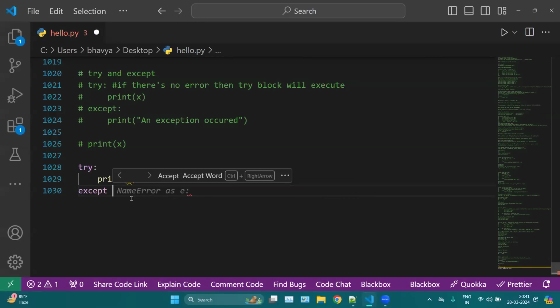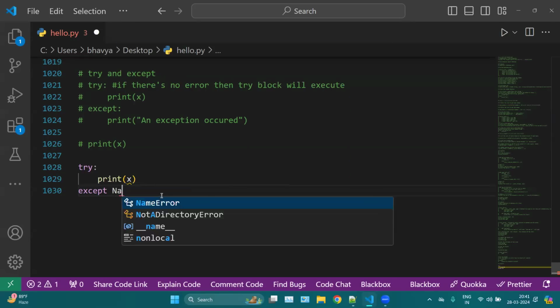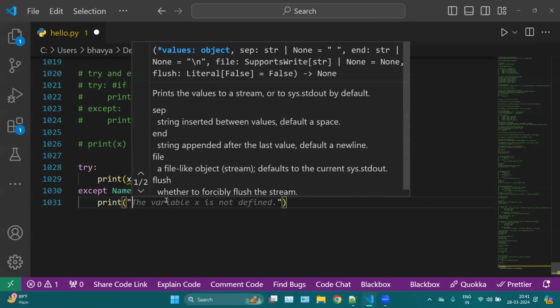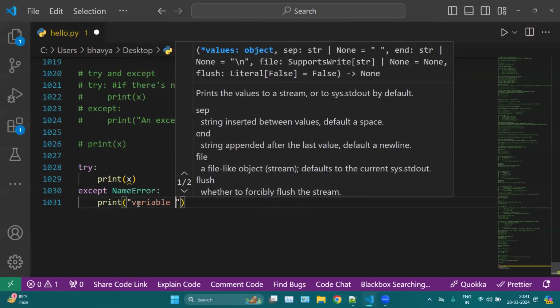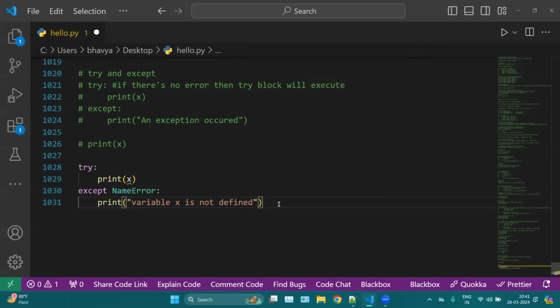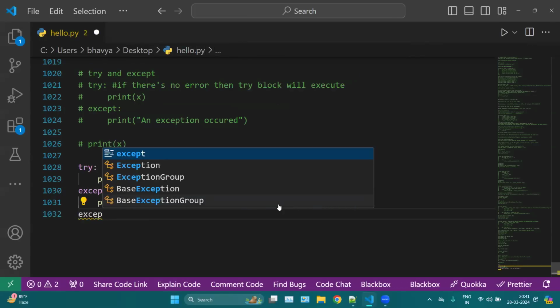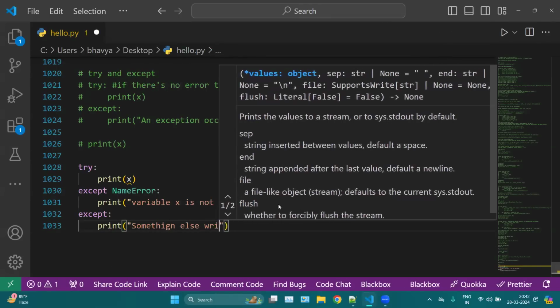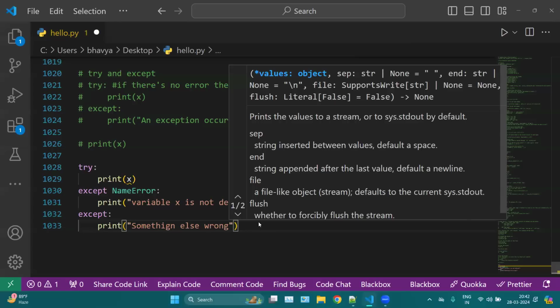There are two types of errors in Python. The first is built-in errors, which are pre-built in Python and which we can use. The second is that we can create our own errors. So here we can use, let's say, NameError, and then I can print something if this error occurred, like "variable x is not defined". Else, I can use another except here, and print "something else went wrong", like this.